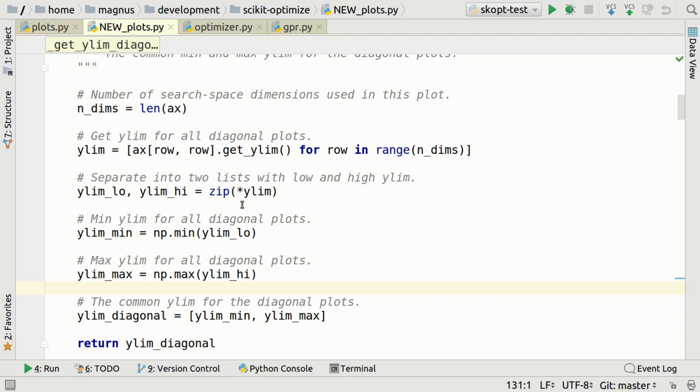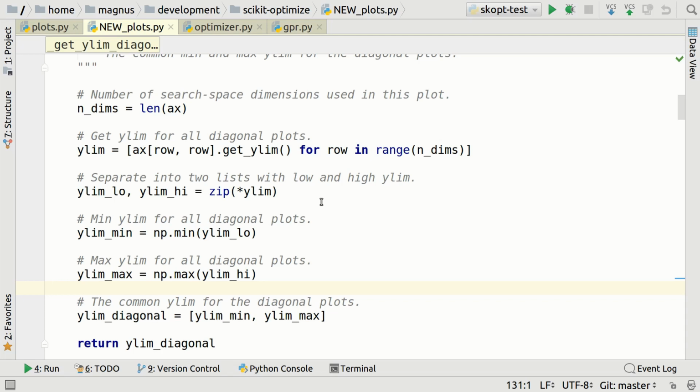Now this one, for example, zip star ylim, that's a Python specific thing. And this list comprehension is as well. But both of them, if you're new to Python or you're not really an expert, it really helps a lot that you have a comment. And these comments don't hurt, alright? You don't have to pay like real estate taxes because you added a line of comment in your GitHub repository. It doesn't work like that. If you don't have comments, it's like drunk driving without safety belt. Maybe 9 out of 10 times nothing happens, but when something happens, these comments are really gonna help you.